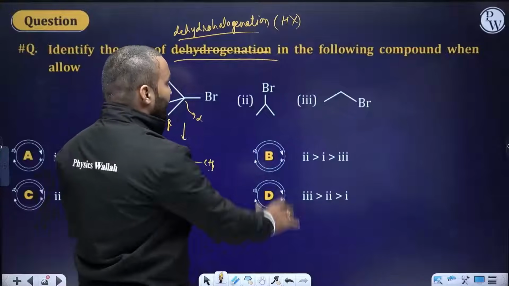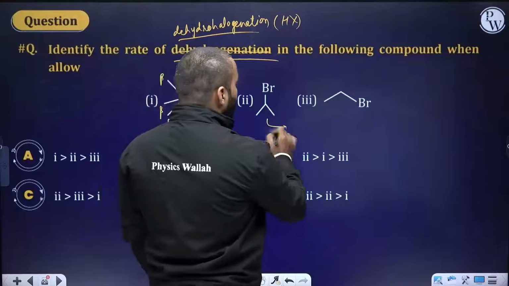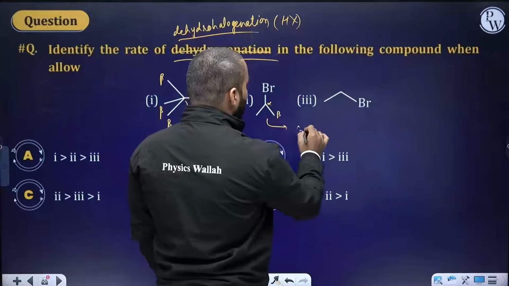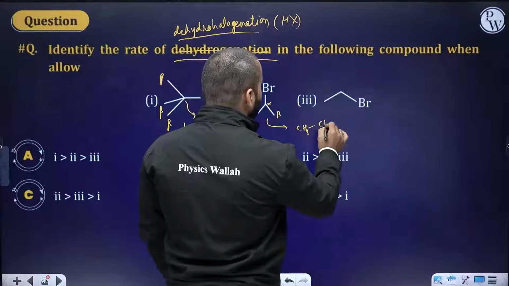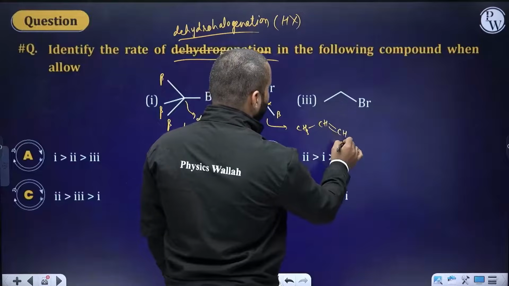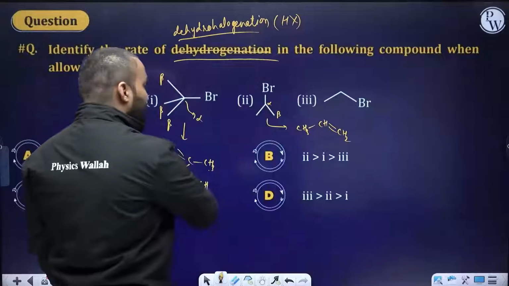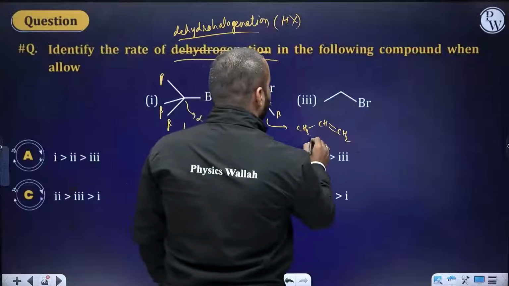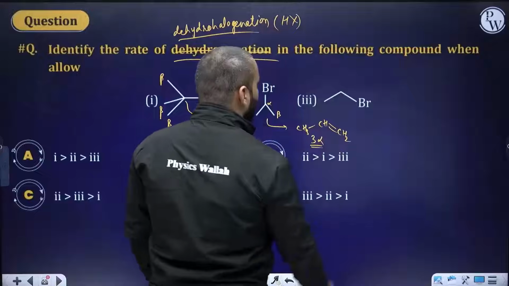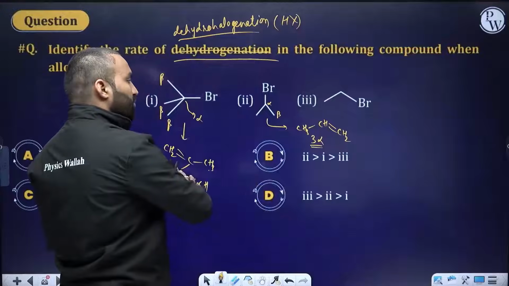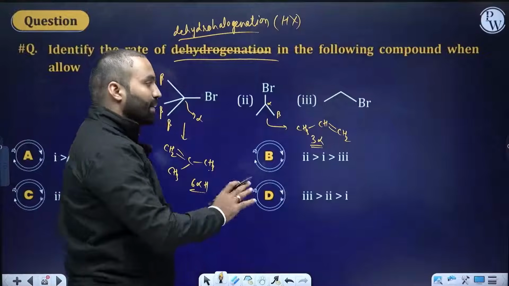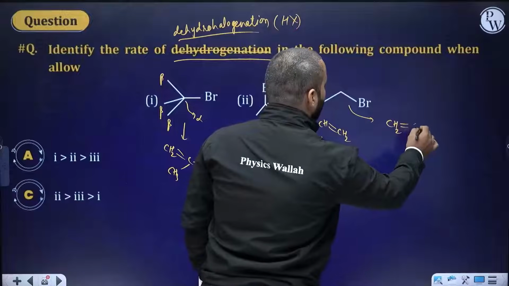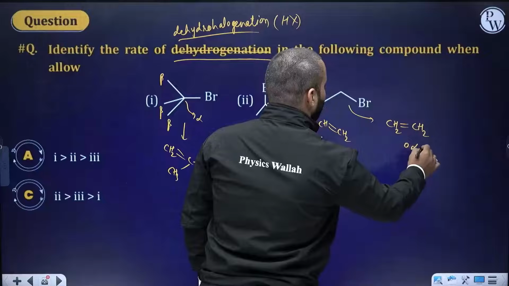Okay. Now here, if I form an alkene from here, this is my alpha carbon, this is beta carbon. So CH3 will have CH double bond CH2. Clear everybody? So from compound number 1 to compound number 2, the number of alpha hydrogens is reduced from 6 to 3. So the first one will go the faster reaction than the second one. In the third one, you will obtain no alpha hydrogen at all, 0 alpha hydrogen.